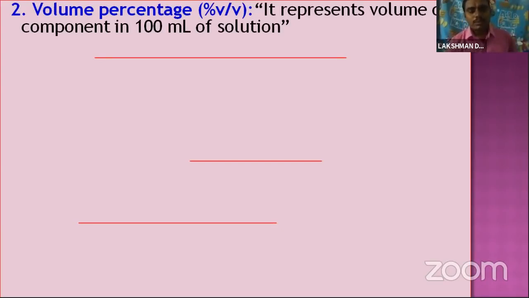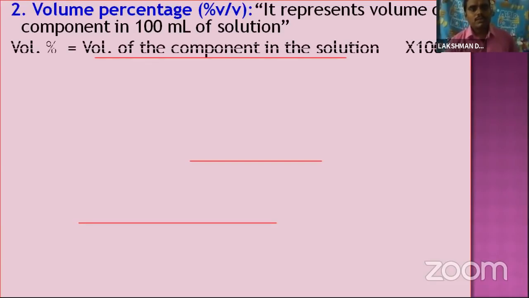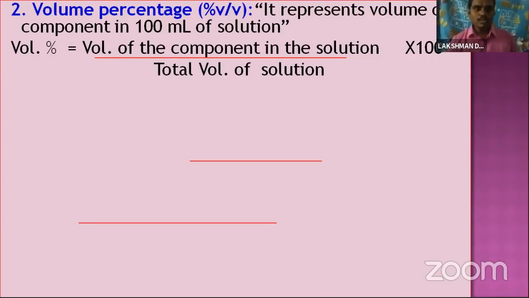Okay, we can write the formula of the volume percentage: volume percentage is equal to the volume of the component in the solution by total volume of the solution into 100. The volume of the one component in the solution, maybe either we take the solute or the solvent, by total volume of the solution.